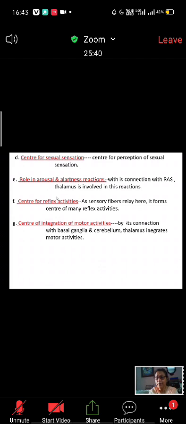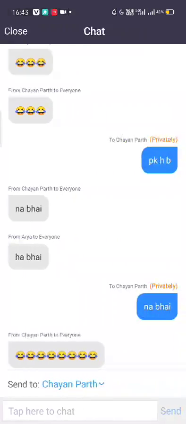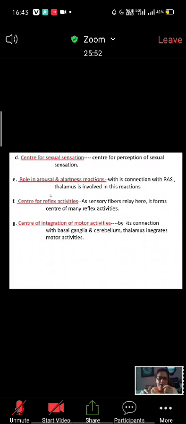And center of reflex activities, because all the sensory fibers relay here, so it forms many reflex activities. Hearing and visual information from the medial and lateral geniculate bodies come here, and accordingly the reflex takes place. The visual reflex, labyrinthine reflex. So these are also centers for several reflex activities.